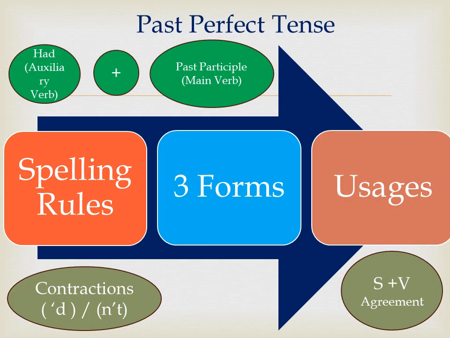I have already taught you the spelling rules of past participle while introducing verbs and tense chart and also in Unit 21. If you wish to know about the spelling rules, you can click those videos and learn the formation of past participle. The subject-verb agreement here is quite easy. It doesn't matter if the subject is singular or plural, the verb remains the same. We have to use had for all the subjects. In the forthcoming slides, you can learn about 3 forms and usages of past perfect tense. I have also added one more slide to teach you the pronunciation of contractions.